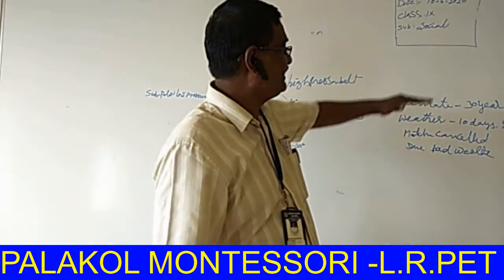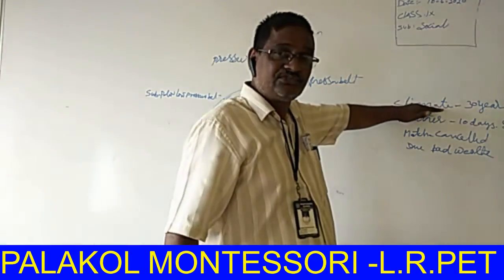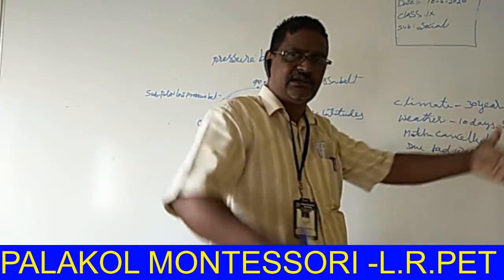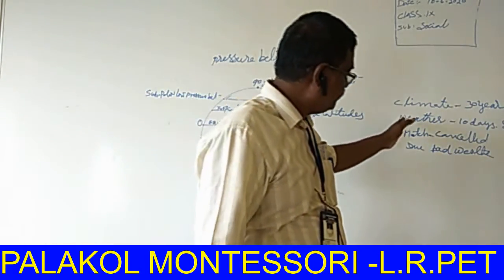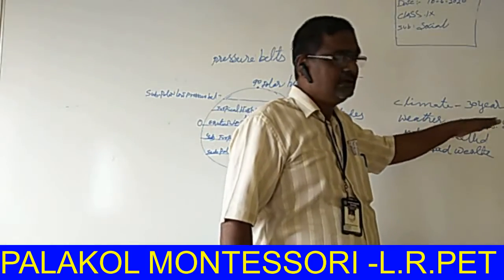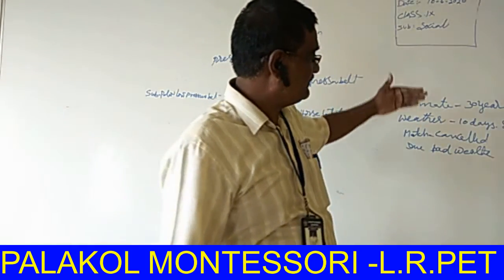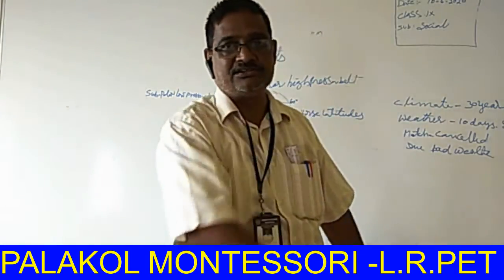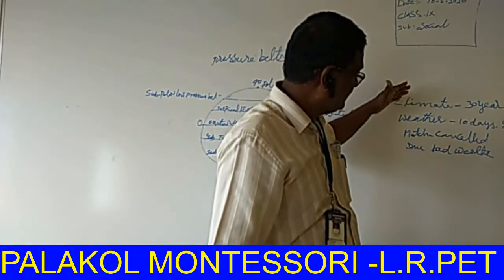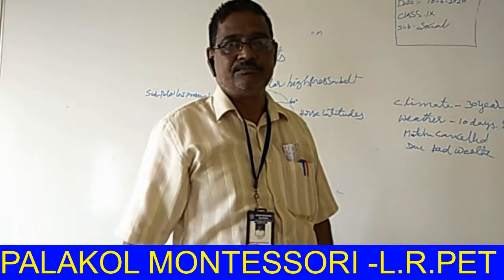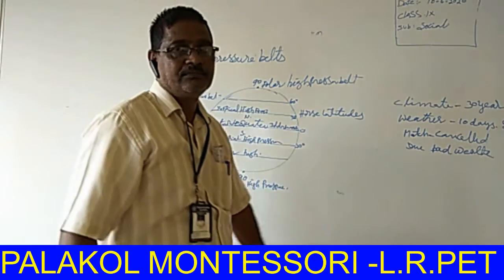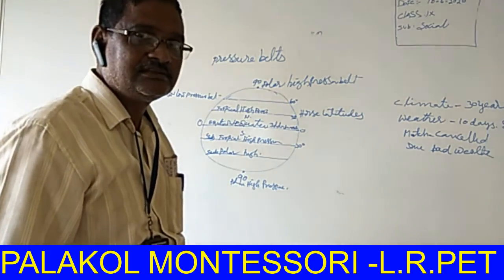Once again, climate is nearly 30 years of duration. It is a larger area, and weather is only 10 days. Sometimes it will change within one day also. That is the difference between climate and weather. Any doubt? Do you understand, students?